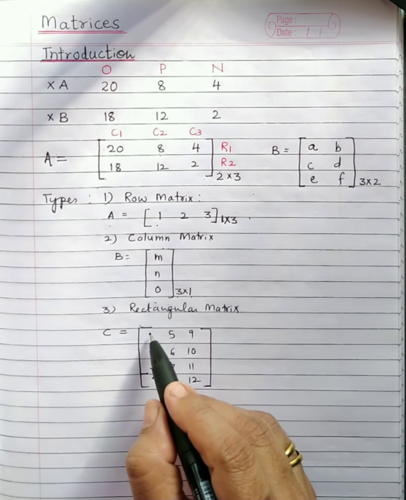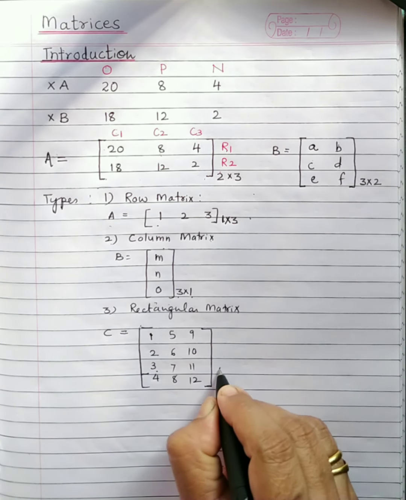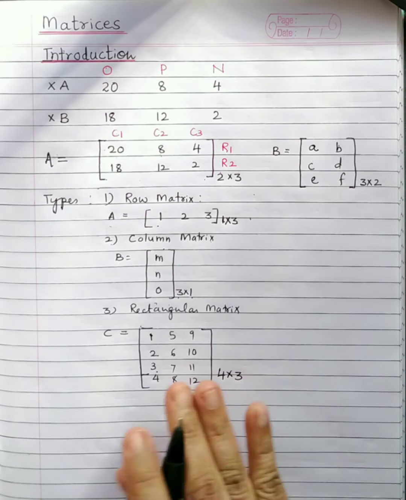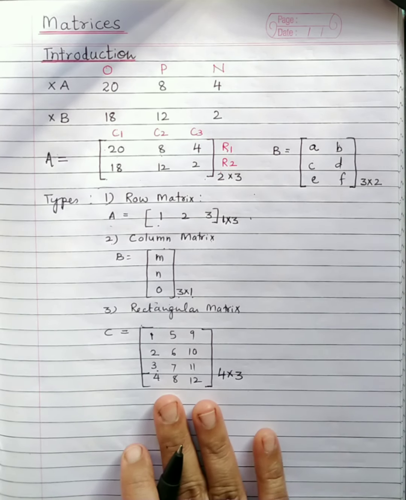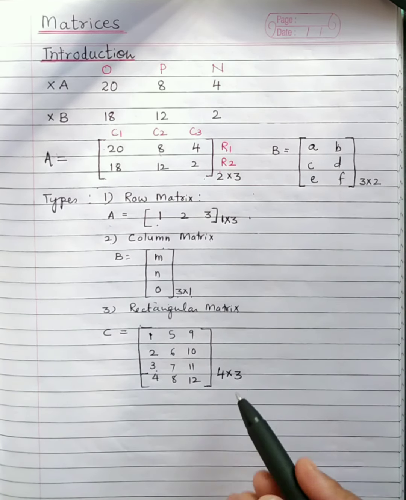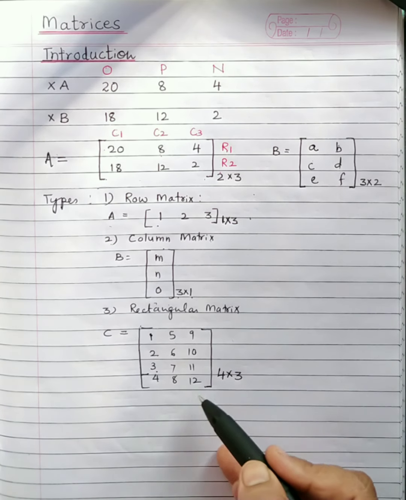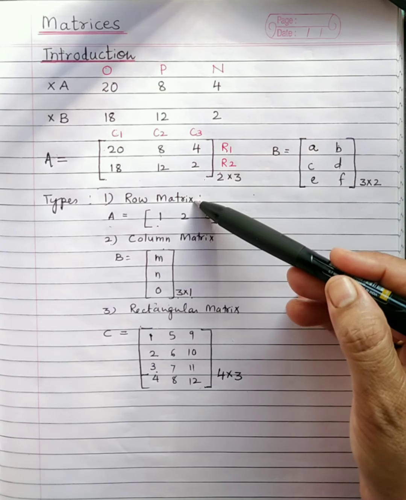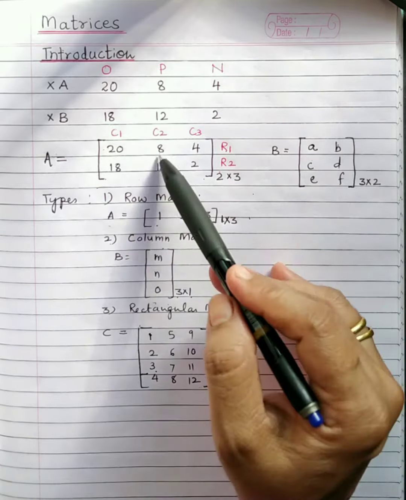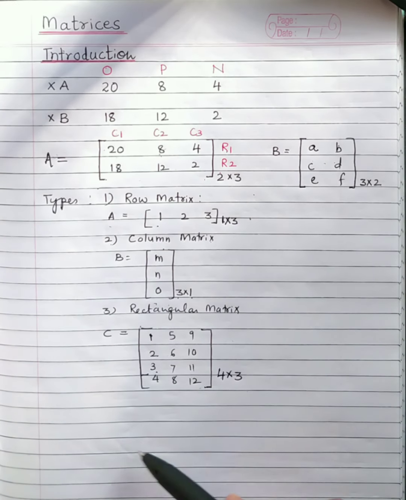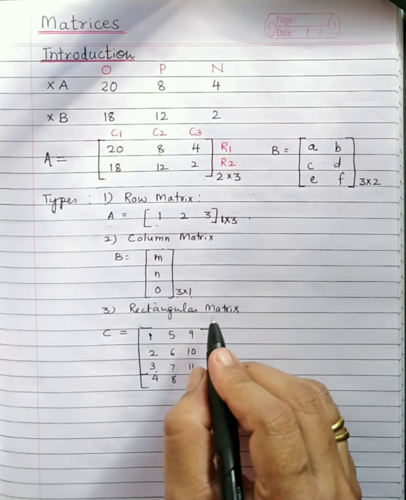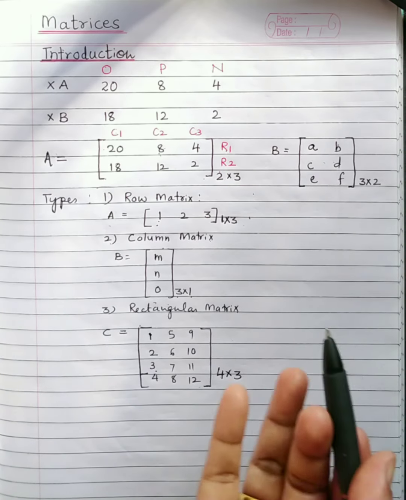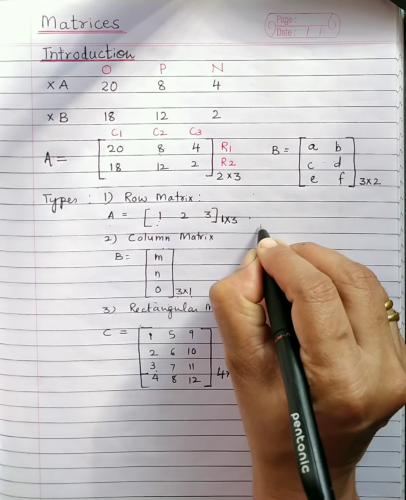So here what will be the order of this matrix? How many rows are there? 4. How many columns are there? 3. So the order of this matrix is 4 by 3. And what kind of arrangement? It is a rectangular arrangement, as the number of rows and columns are different. You can check again, 4 3s are 12 elements found in this matrix. The row matrix and column matrix I explained earlier, the simple examples I gave, are also types of rectangular matrices, because the number of rows and columns are not the same. Then I will go for the fourth type.